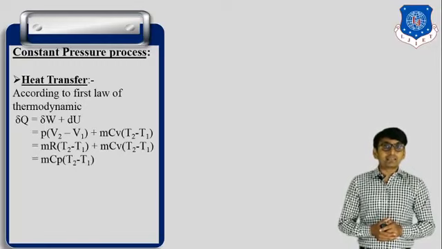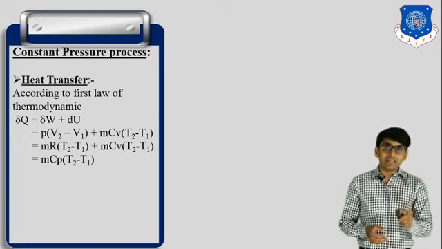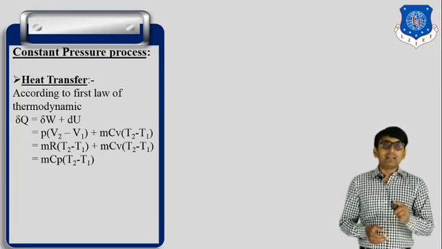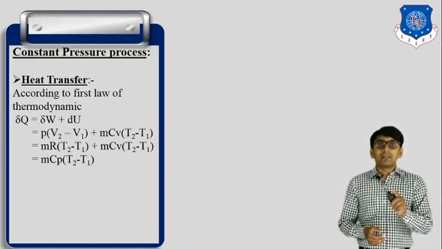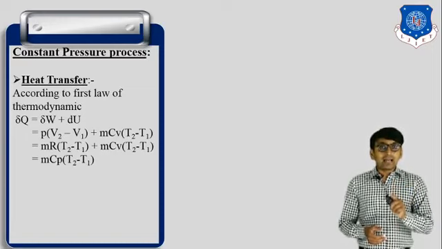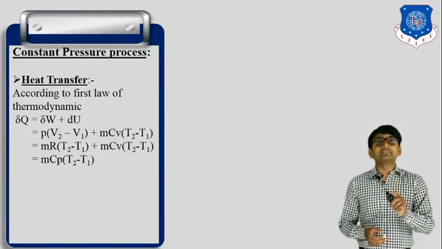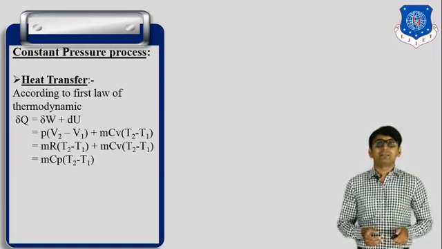In place of R, if we put Cp minus Cv, then mCv (T2 minus T1) cancels out, and we get mCp (T2 minus T1). So this is the last equation of heat transfer in a constant pressure process.